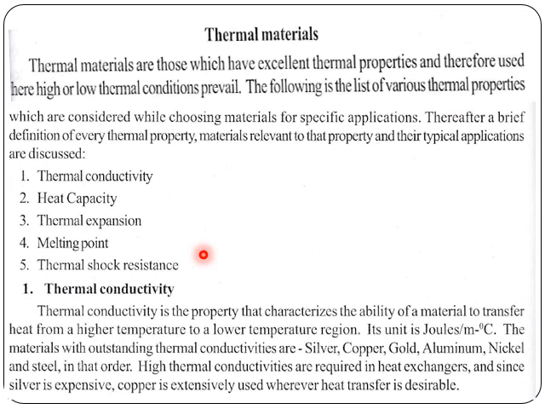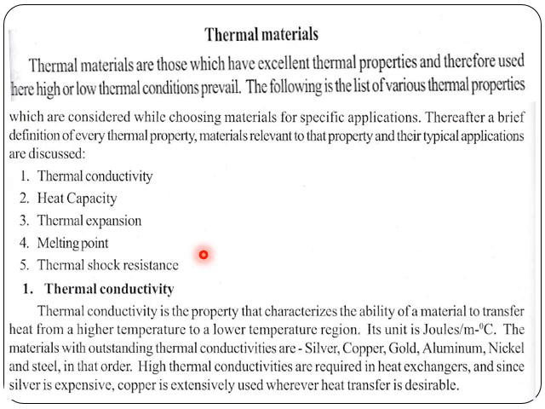Or thermal expansion: when we heat a particular material and the temperature rises, it expands, and when the temperature is maintained below that point, it contracts. So on heating it expands, and on cooling it contracts.